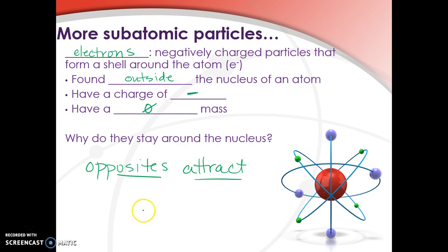Inside the nucleus, you have positive charges, and then you have these negatives floating around. There's an attractive force between these two that's pulling them closer and closer. The reason they don't go all the way in is because they're moving so fast, so they're being held out.